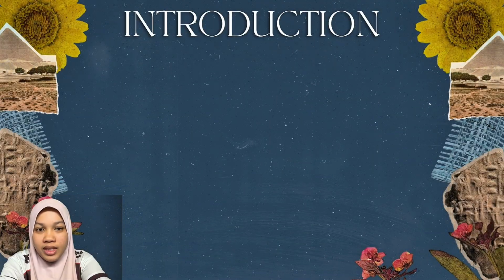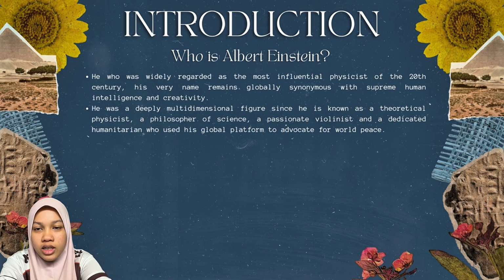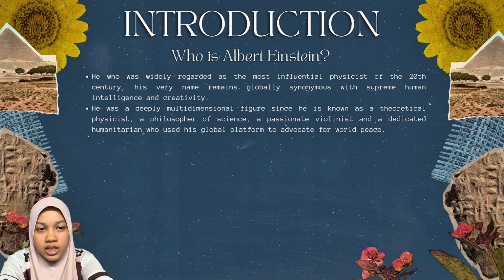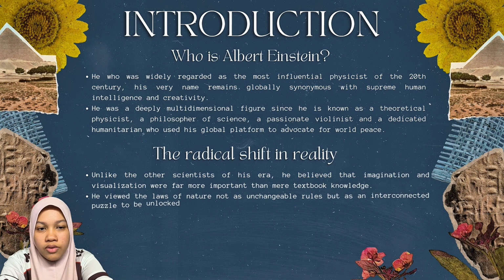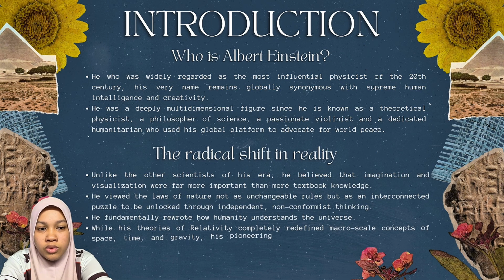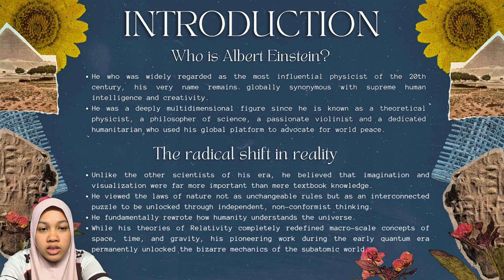Who is Albert Einstein? He was widely regarded as the most influential physicist of the 20th century. His very name remains globally synonymous with supreme human intelligence and creativity. Second, the radical shift in reality: he viewed the laws of nature not as unchangeable rules but as an interconnected puzzle to be unlocked through independent, non-conformist thinking.